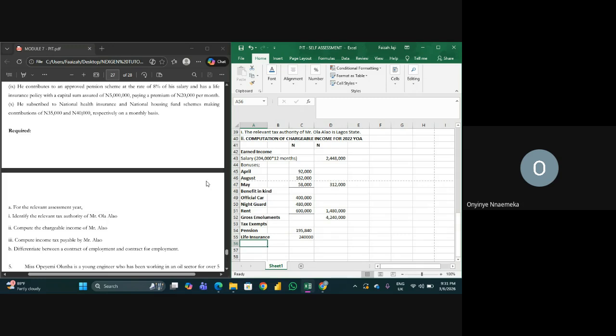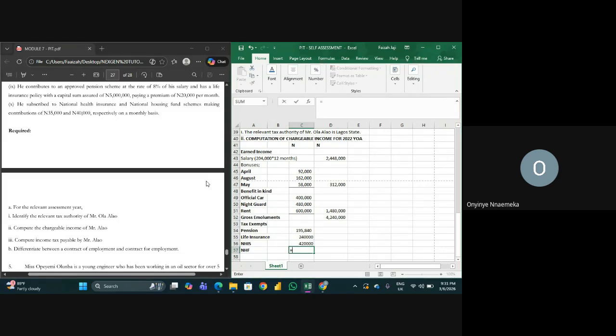We have he subscribed to the National Health Insurance and the National Housing Fund Scheme, and he paid these amounts on a monthly basis. So we have NHIS equals how much? He paid 35,000 every month, multiplied by 12 months. And he has NHF, the National Housing Fund.